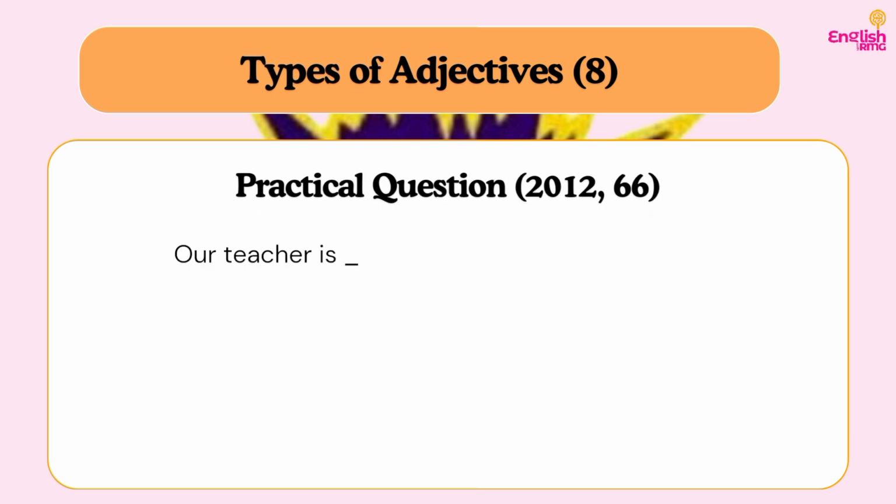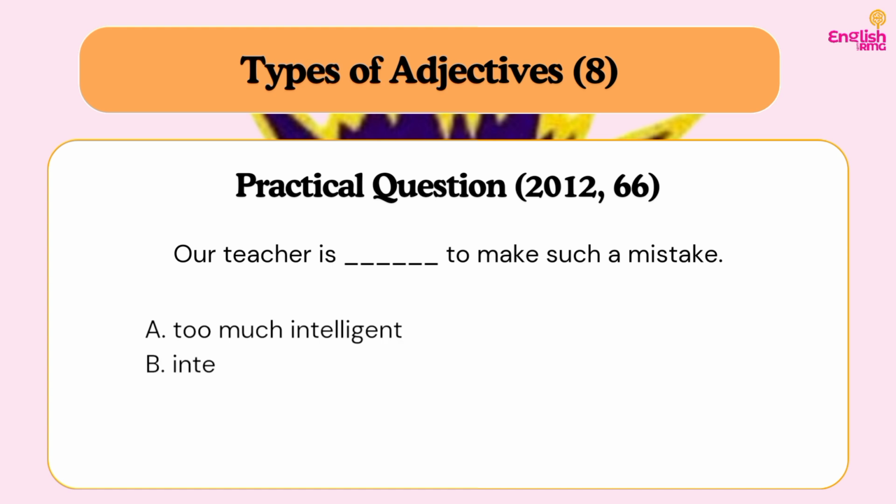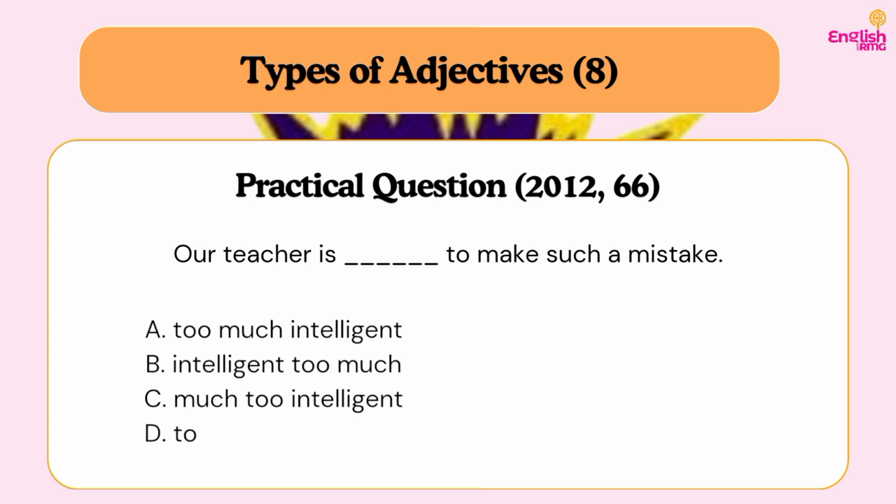Another question from the 2012 past question, question 66. We have: our teacher is dash to make such a mistake. Let's look at the options to see what our possible answer will be. We have A, too much intelligent. B, intelligent too much. C, much too intelligent. D, too intelligent much. We've explained types of quality adjectives in the previous video. Intelligent is an example of an adjective of quality. Do you understand? So we are going to use much too.